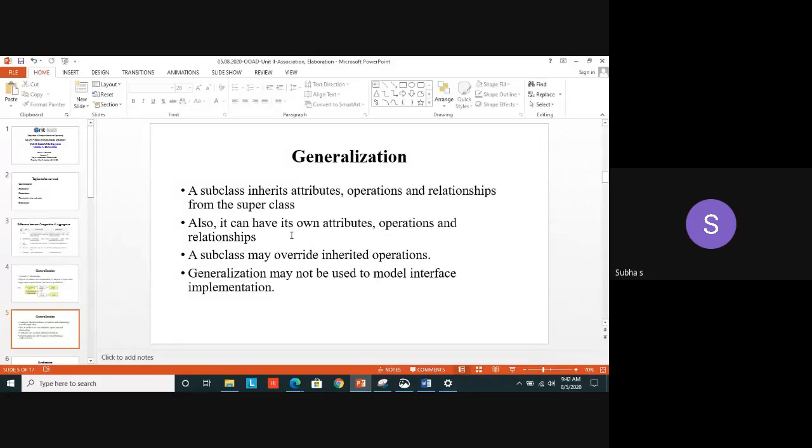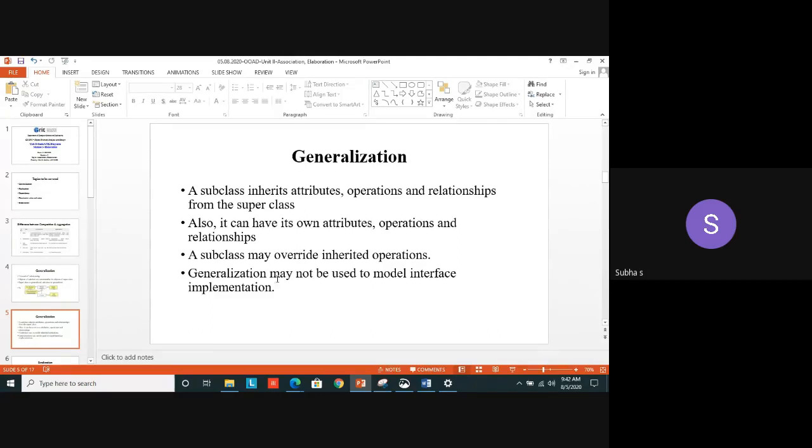Normal inheritance operation only. A student can have his own characteristics: how he is studying, what are the extracurricular activities, what are the habits, hobbies, etc. But apart from that, he is inheriting some habits from his mother or father. Like that only, here a subclass can have its own attributes also, and it may also override some inherited operations from the superclass.